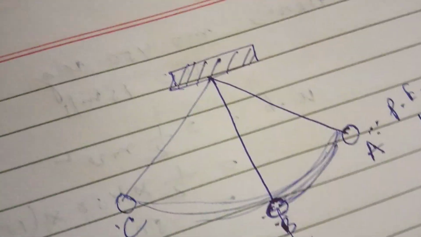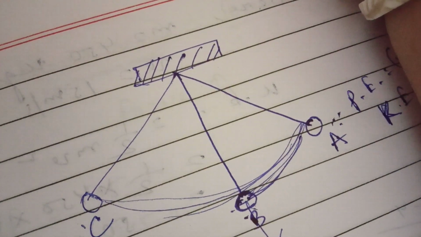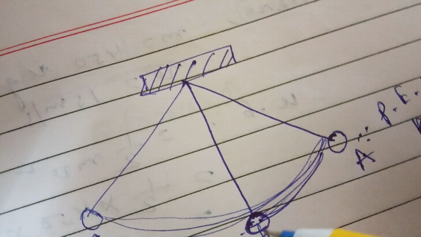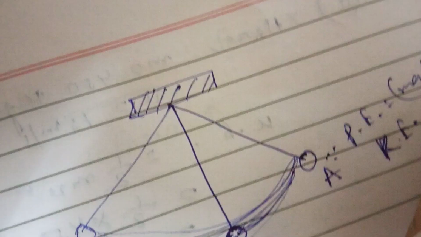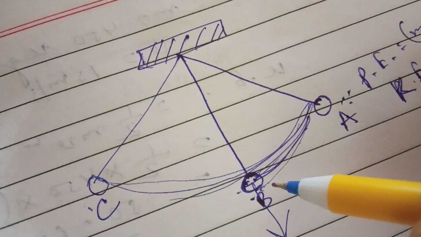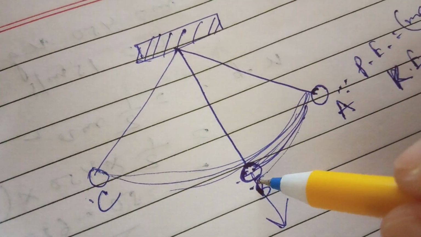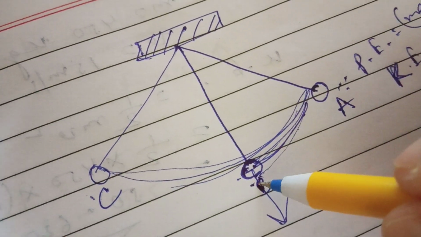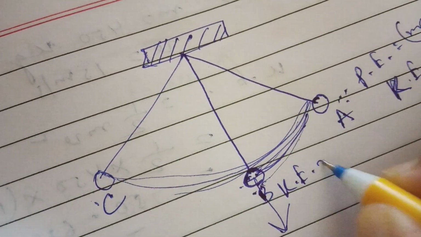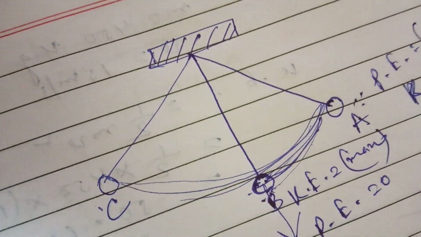Now when the bob starts moving from position A to position B, its potential energy goes on decreasing, but its kinetic energy goes on increasing. So when the bob reaches the mean position B, it has maximum kinetic energy but potential energy is 0.